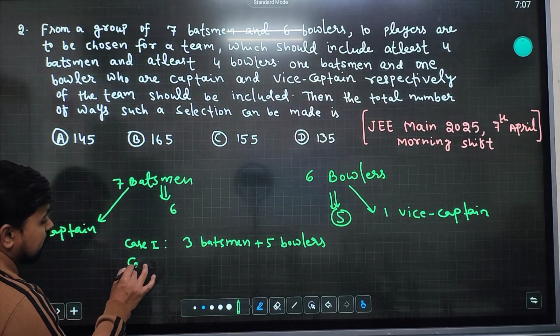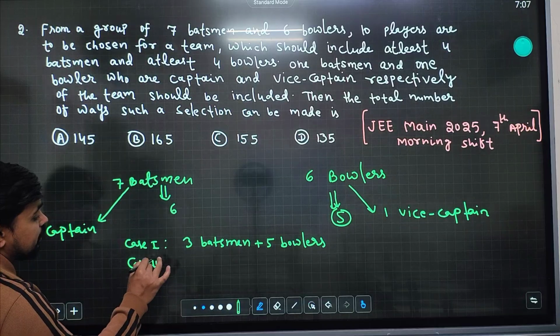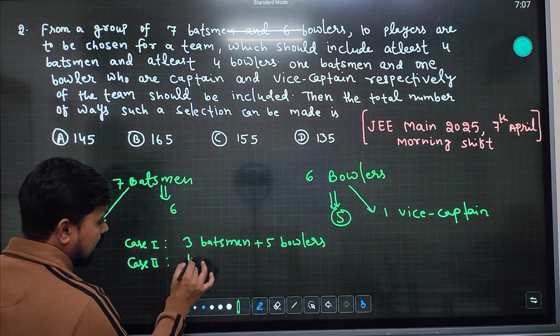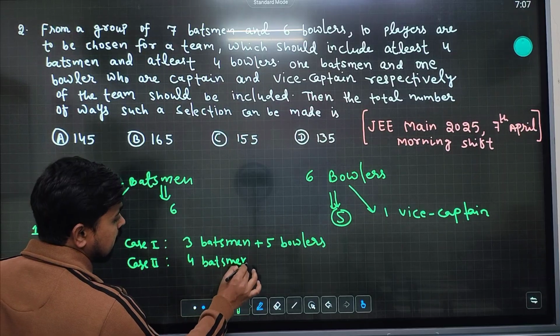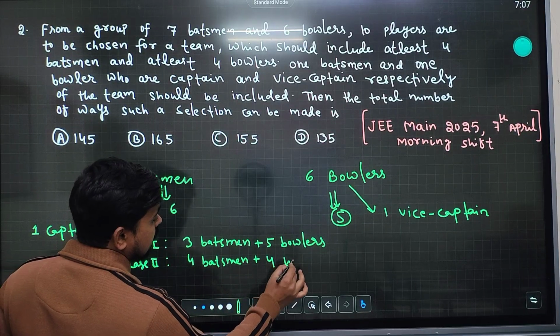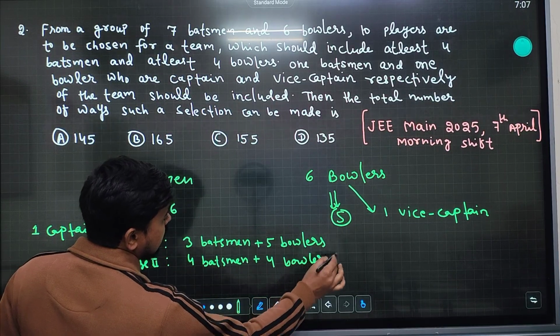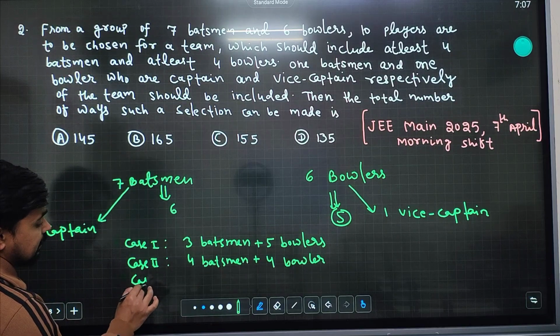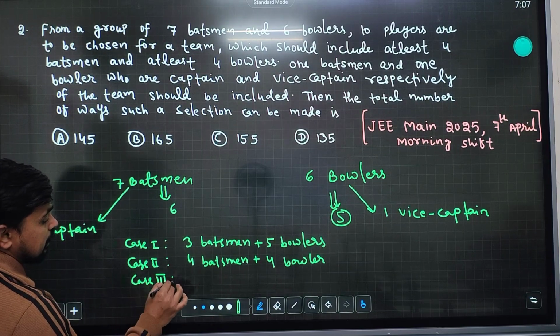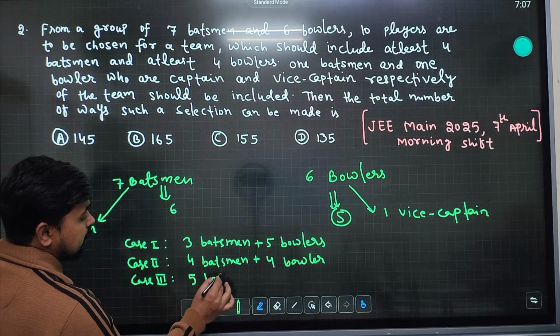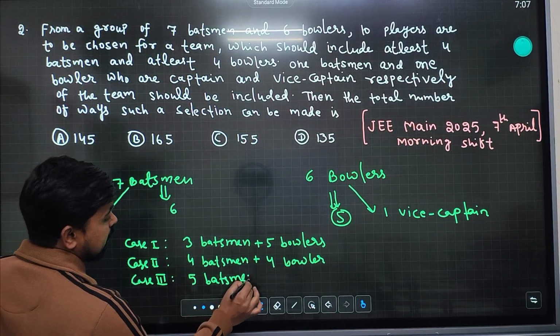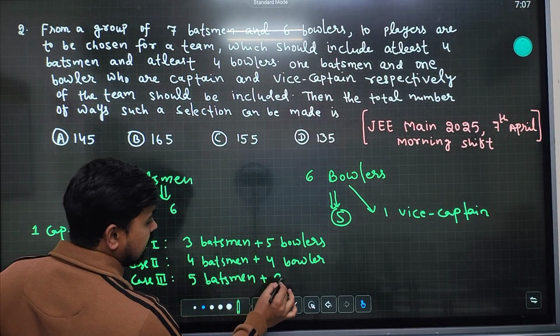The second case can be four batsmen and four bowlers. The next case is five batsmen and three bowlers.